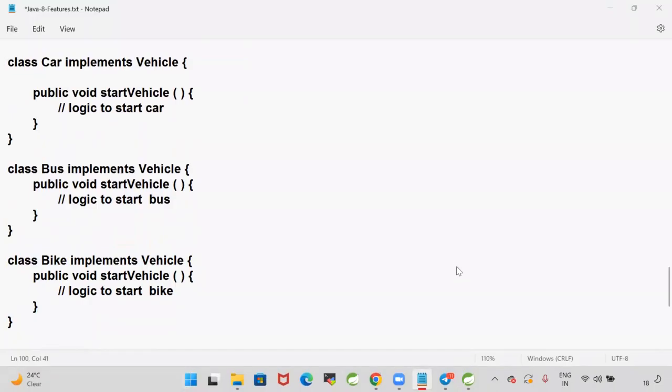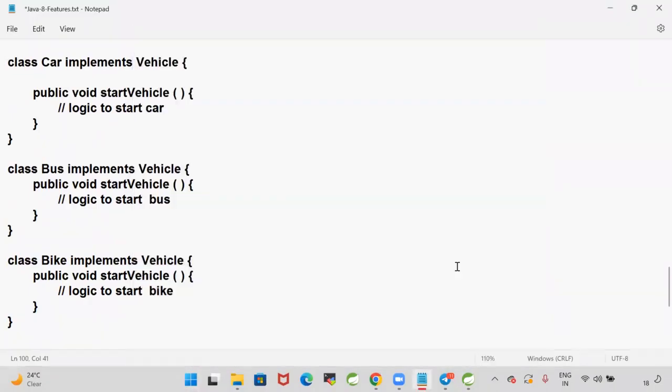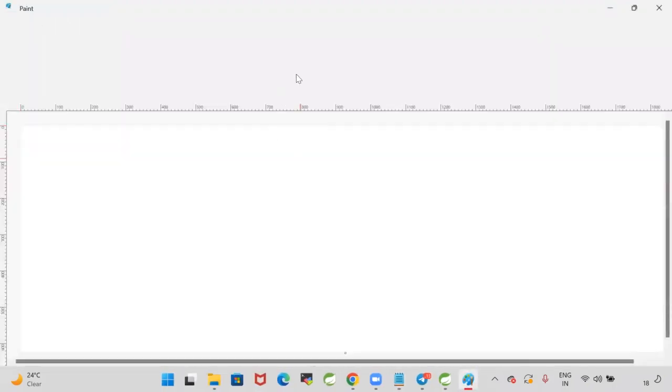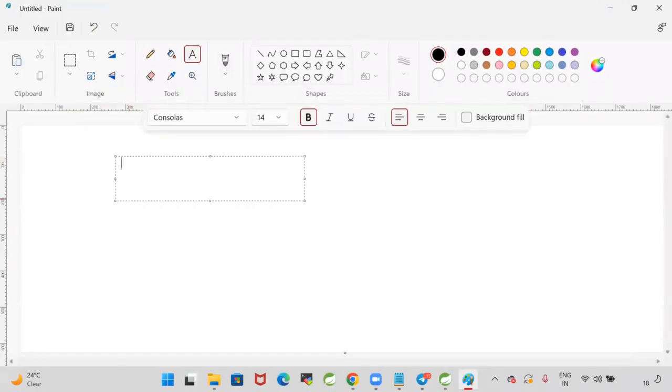Good. Let me represent this diagrammatically. Let me take the Vehicle interface. In the Vehicle interface, there is a method called startVehicle. So this is my Vehicle interface, and in it I'm writing one method, startVehicle.